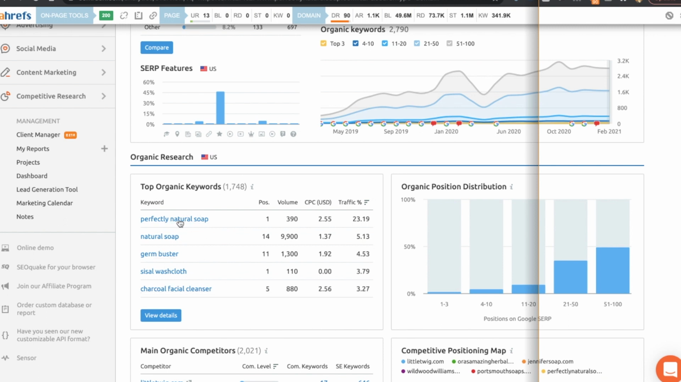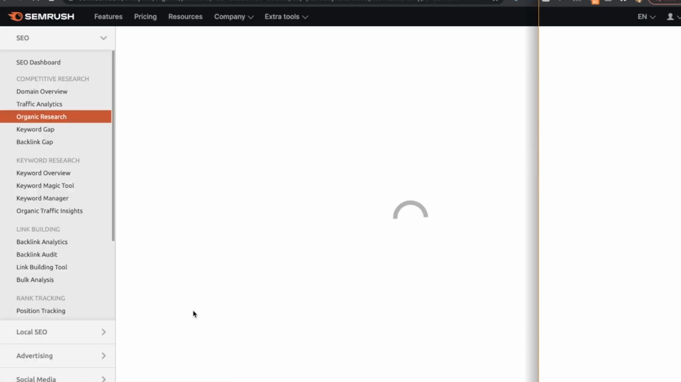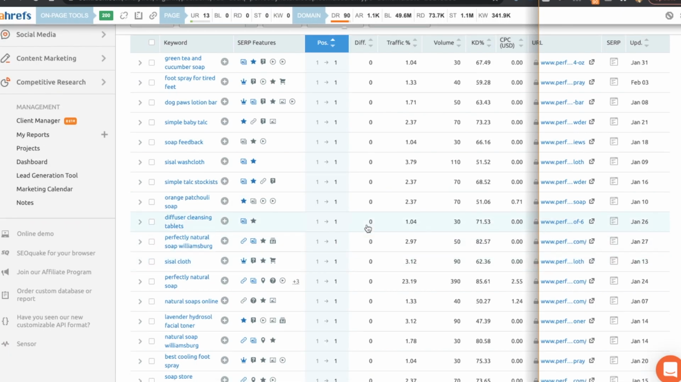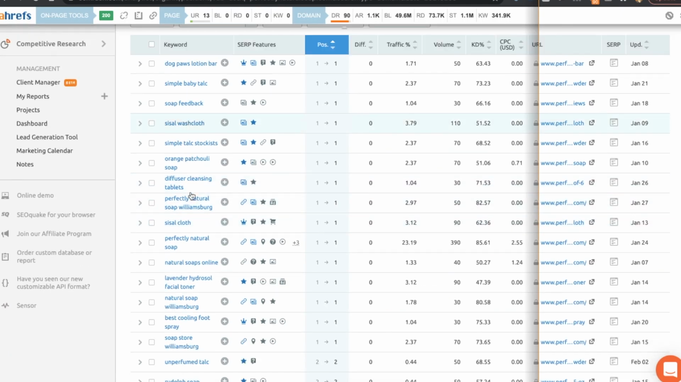And right here I could start to see, wow, they're ranking for natural soap. They're in position 14. They're almost on page 1. Here, charcoal facial cleanser. They're in spot 5. So if I just click more, view details right here, this is allowing me to start to gain an understanding of other keyword terms that I can add to my store and to my blog.